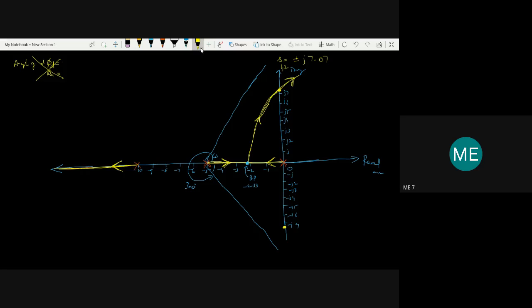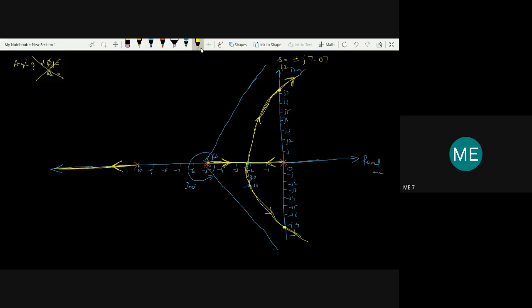And also one branch is going to move in the upward direction, and we know that the root locus is symmetric about the real axis. So one branch also moves downward, passing through this point. So this is how we need to show the root locus.